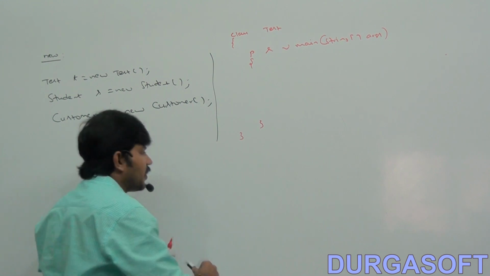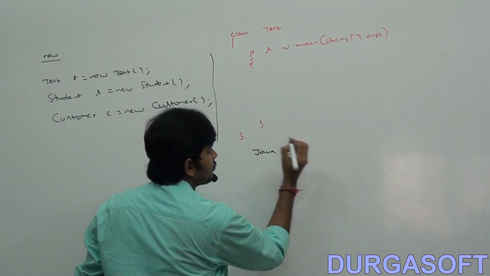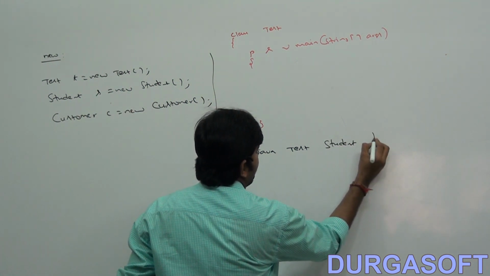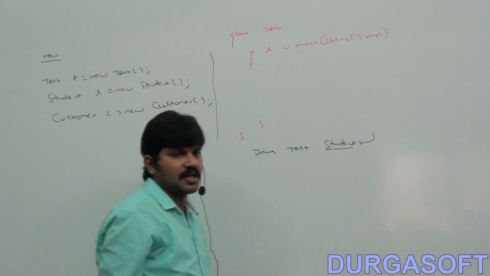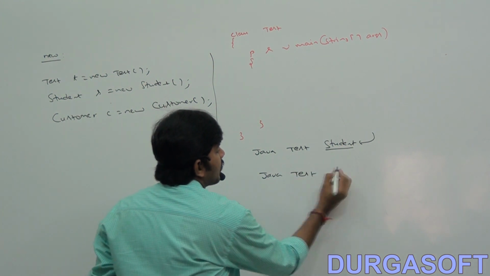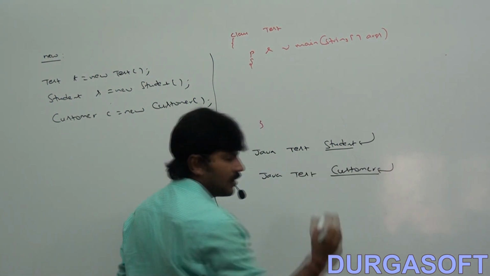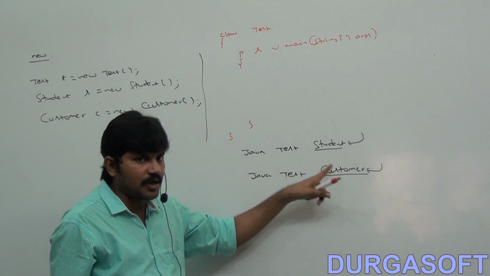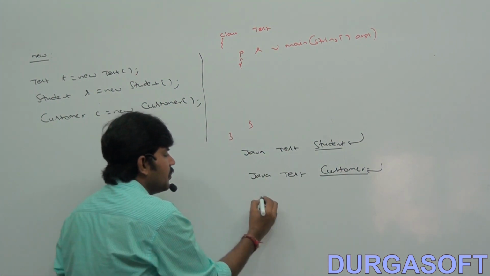If I am passing java Test Student, in this case a Student object is required, because I am passing Student as the command line argument. Java Test Customer: which class am I passing from the command prompt? Customer. So the Java program has to create a Customer object.